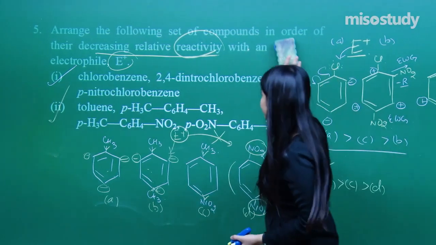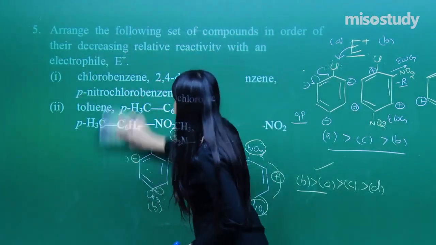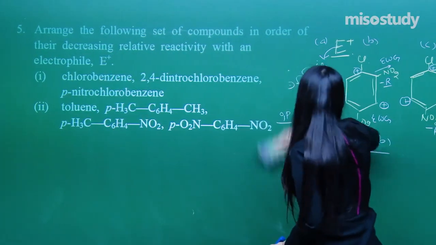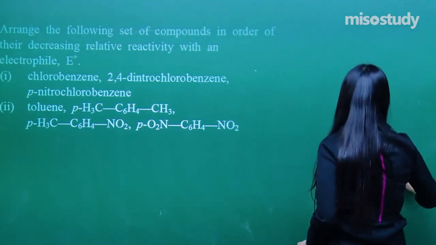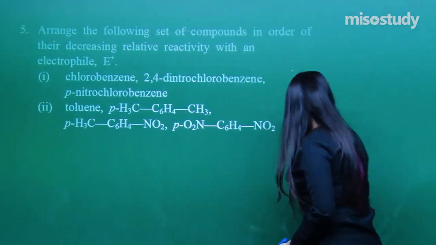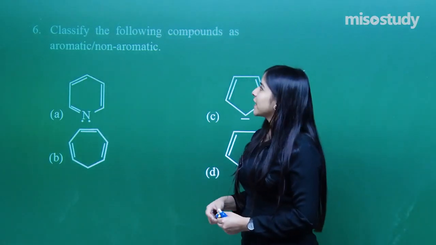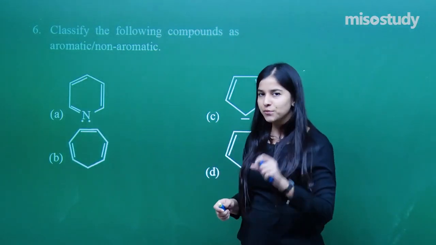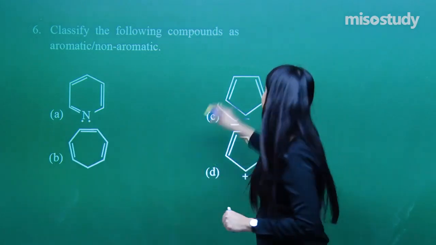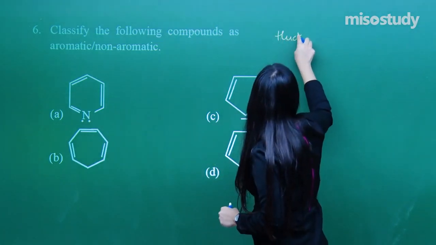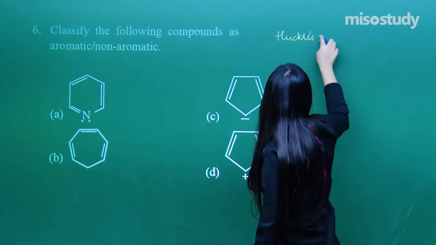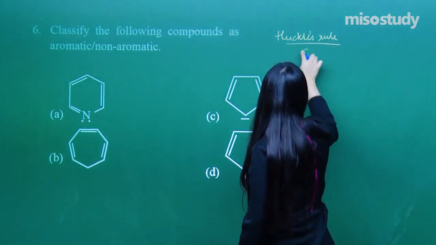So, that was a good question. Let us move on to the next one. In question number 6, they are asking to classify the following compounds as aromatic and non-aromatic. You must remember Huckel's rule for that. What does it say?